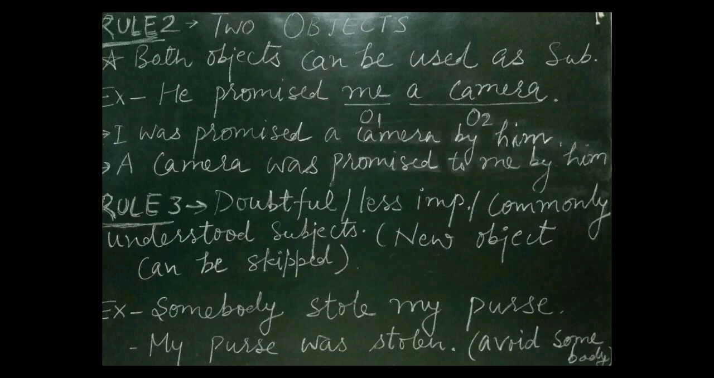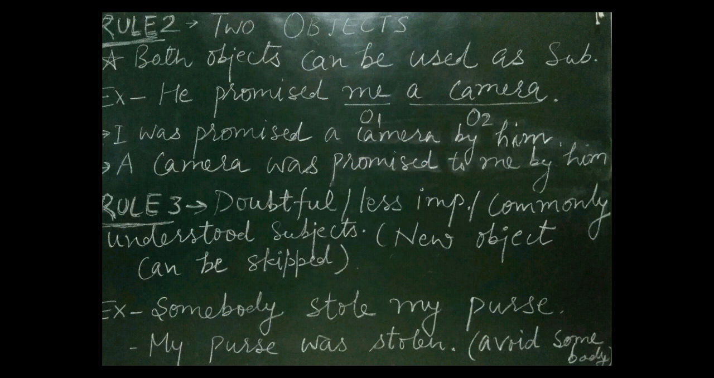In rule number 2, students, sometimes in active voice we have two objects. So remember, both objects can be used as the subjects. For example, he promised me a camera. Here me is object number 1 and a camera is object number 2. It can be used in two ways. Firstly, I'm taking me. I was promised a camera by him. Clear? I can use this camera as a subject too. For example, a camera was promised to me by him.